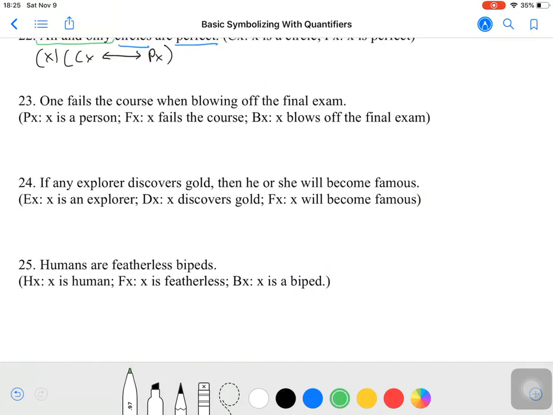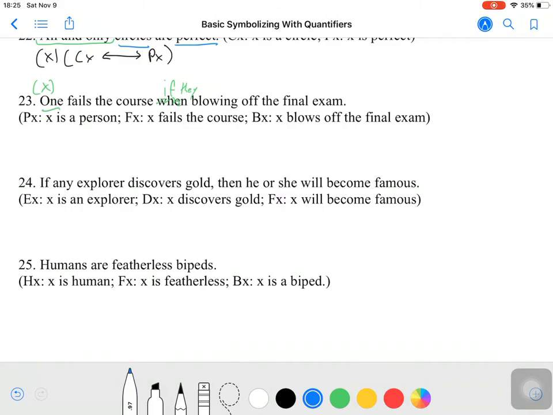Let's go on to 23. One fails the course when blowing off the final exam. So one, well, there's two ways to do this. So actually, let's do this, this is the broad. So one fails. So this is going to actually be a universal. When, let's put that as an if they. So all folks fail the course if they blow off the final exam.